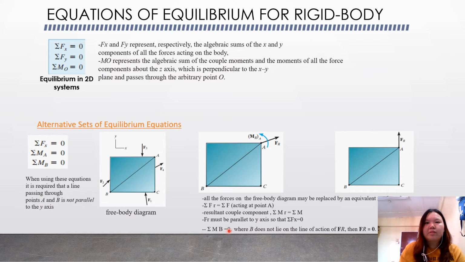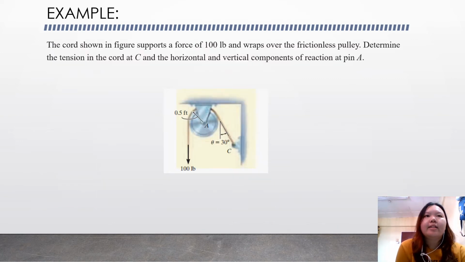Total of MB equal to 0, where B does not lie on the line of action of FR, then FR equal to 0 too.